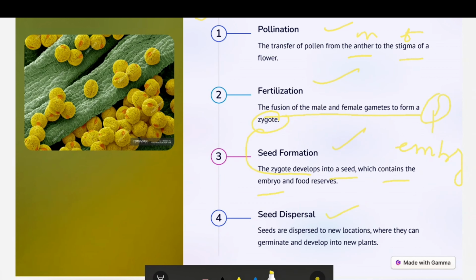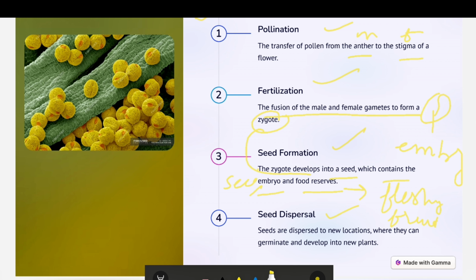This seed contains the embryo inside it and the food reserves which form. And this food reserve, you know what this actually is? This will convert into the fleshy part, what is known as the fruit. For example, if we take the example of mango, the fleshy part is the food reserves and the embryo is the seed. All right.